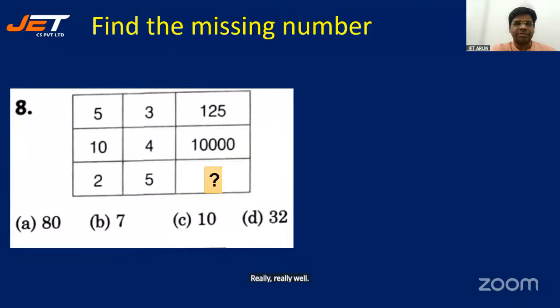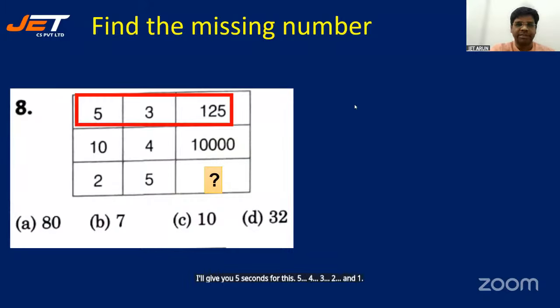All right, look at this pattern, students. This is easier than before. 5, 3, 125; 10, 4, 10,000; 2, 5, question mark. Find out the missing number. I'll give you 5 seconds for this. 5, 4, 3, 2, and 1.